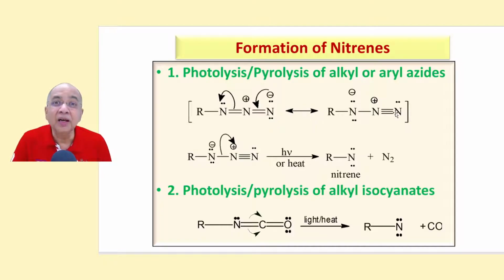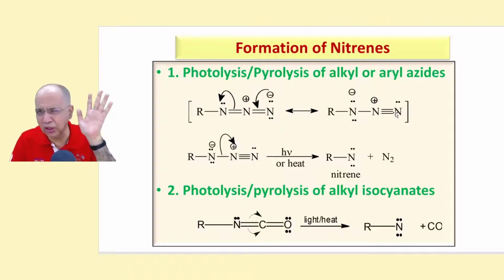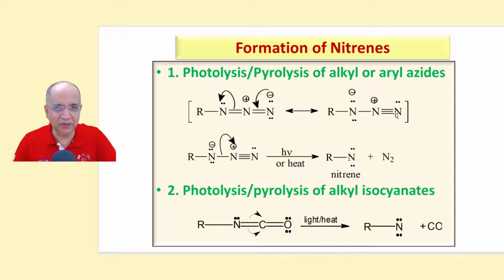If you are weak in resonance, don't worry at all. Wait, keep your breath tight till we come to the mega program on resonance. Now let us take the second resonance structure, too easy to show.